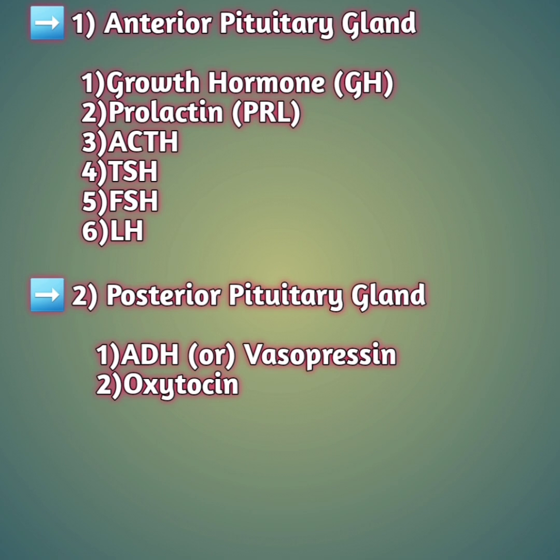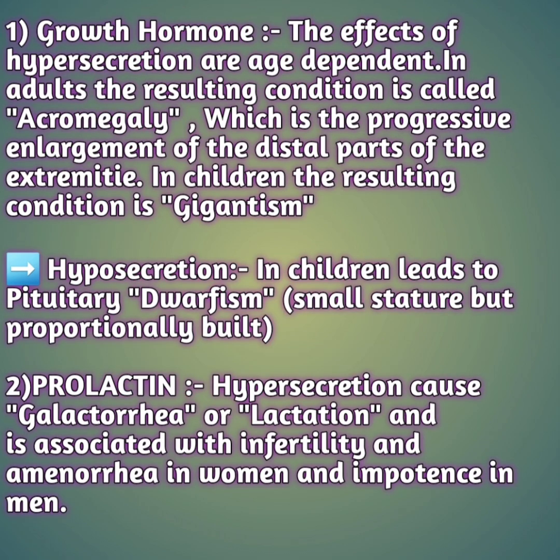Now let's discuss each and every hormone individually, which are released from the anterior pituitary gland and posterior pituitary gland. From the anterior pituitary gland, the first hormone released is growth hormone. You need to remember that every hormone can have hypersecretion and hyposecretion. It should be normal, not more than the normal level and not less than the normal level. An increase or decrease in these hormones leads to certain kinds of diseases.